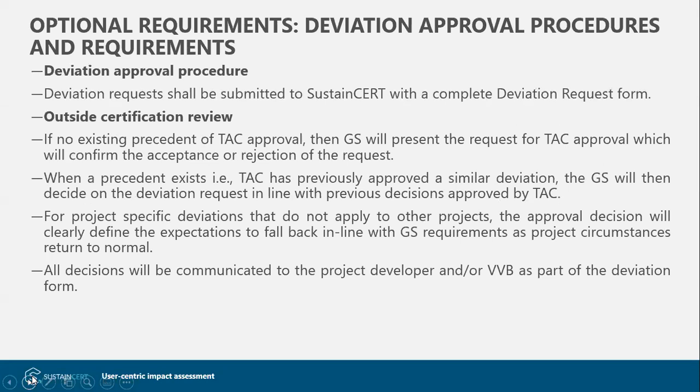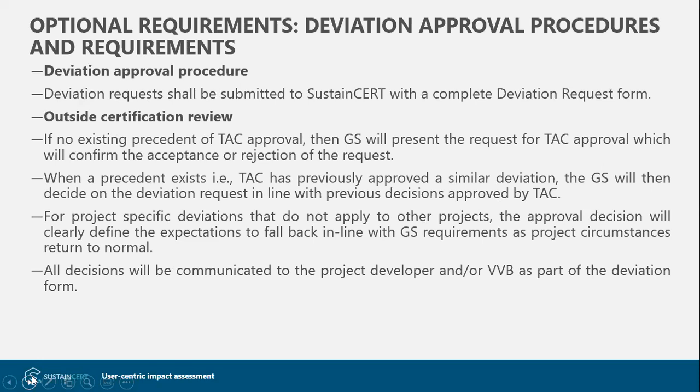So the deviation request forms along with the updated documents should be submitted to SustainCert. Now how we process these deviation requests depends on when these deviations are spotted, or when these deviations are submitted, or when these are caught in the process.